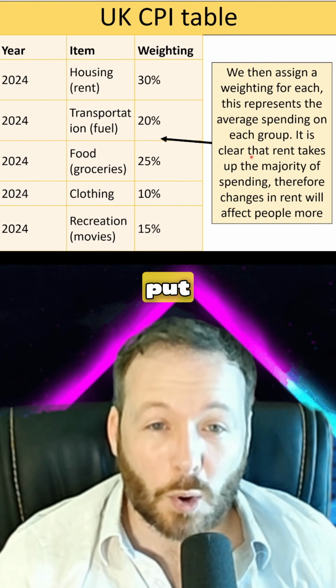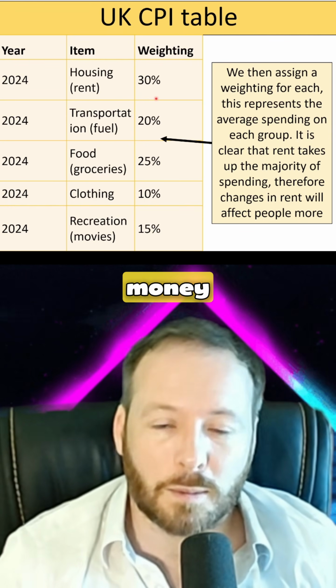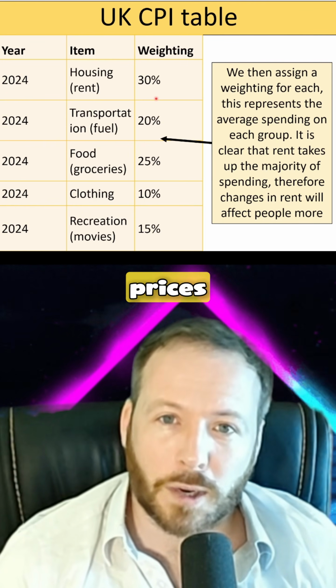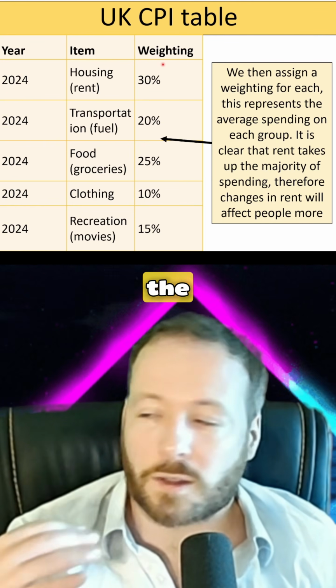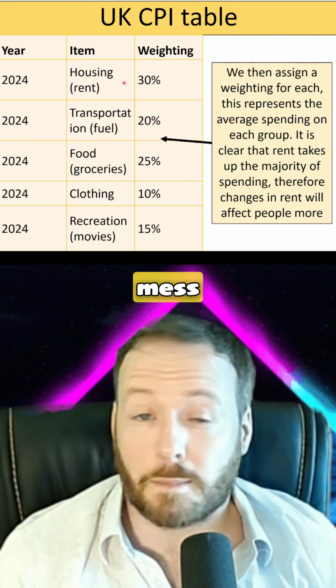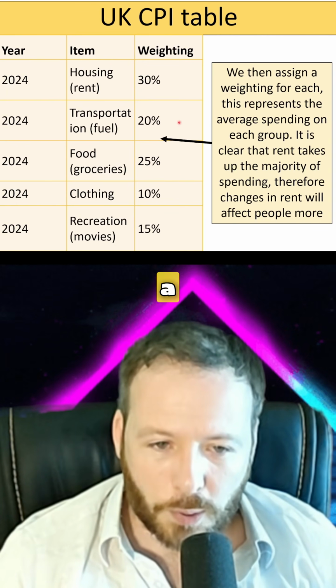So then what we do is we put a weighting on these things. Housing has the highest weighting, because you're spending most of your money on it and you're doing it more frequently, 12 times a year. So if house prices go up a little bit, that's going to affect the majority of people in the country. A 10% increase in house rents is going to mess people up a lot more than a 10% cost increase of going to the cinema. So we put a weighting to it.